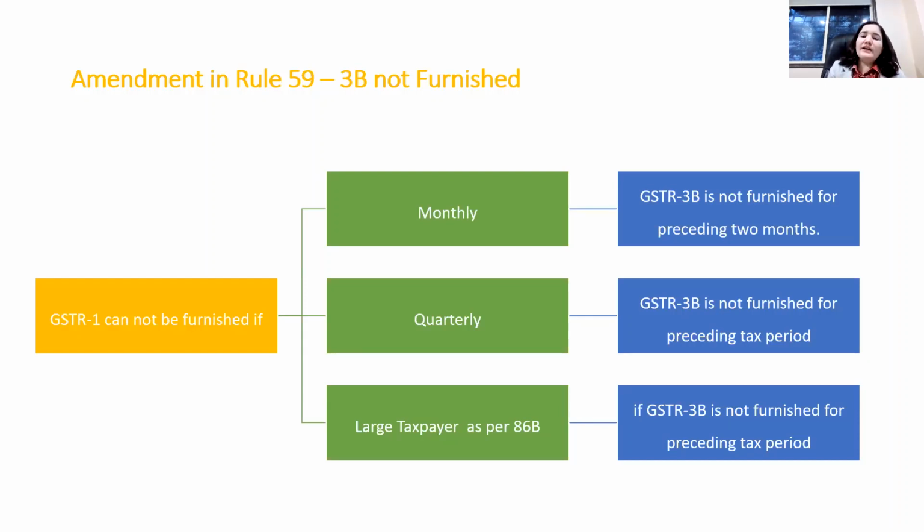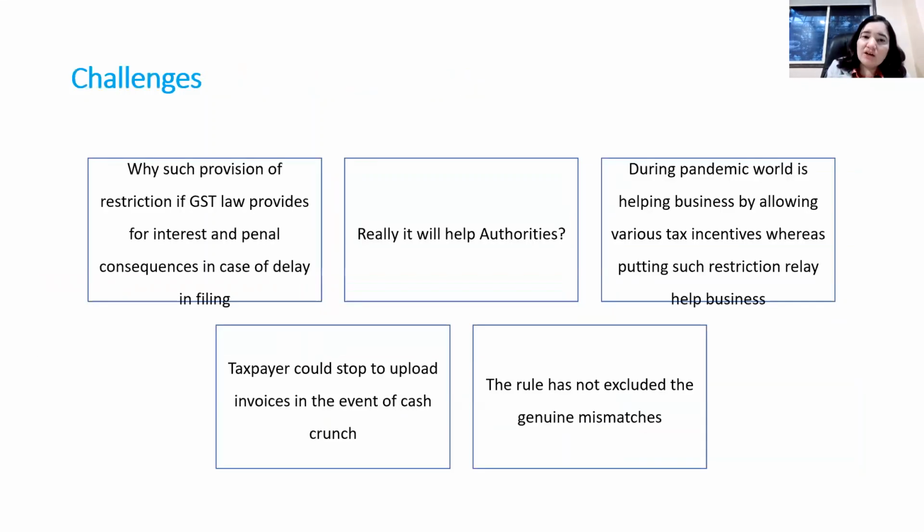Then for the quarterly taxpayer, if the GSTR 3B is not furnished for any of the preceding tax periods, then the GSTR 1 can be blocked for that taxpayer. Then for the taxpayer we discussed under rule 86P, wherein 1% should be paid in cash, in such a case, if GSTR 3B is not furnished for the preceding period, then one can say GSTR 1 could be blocked.